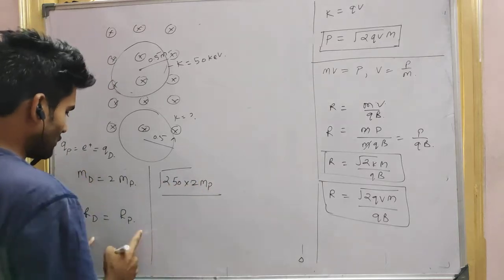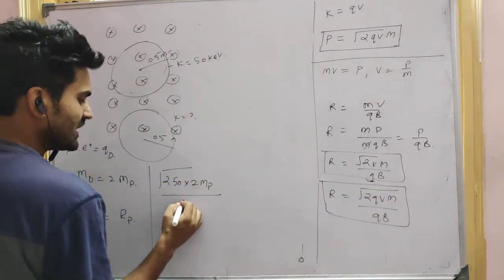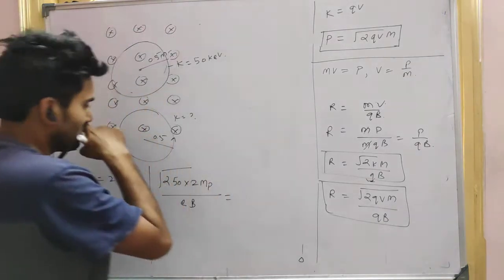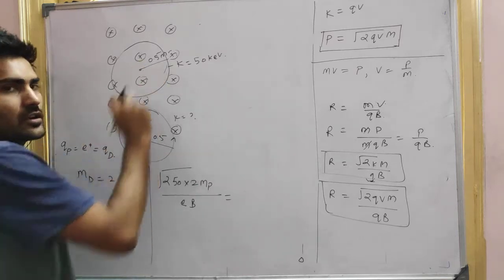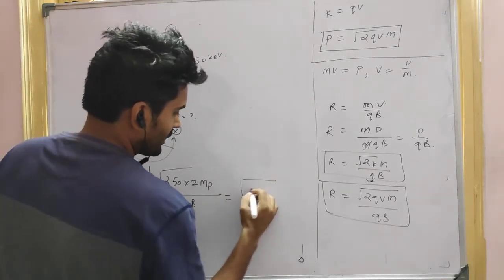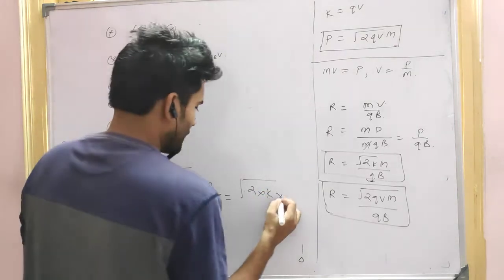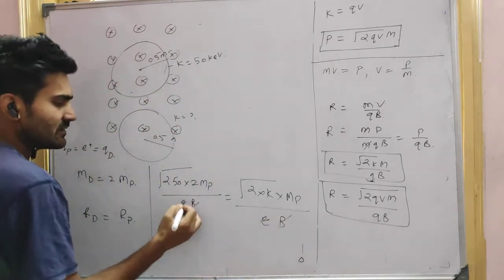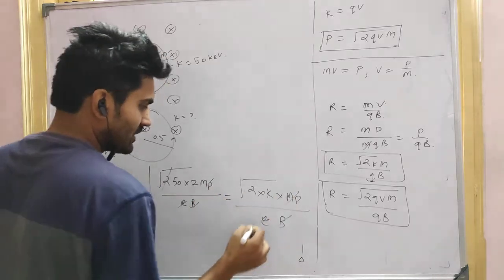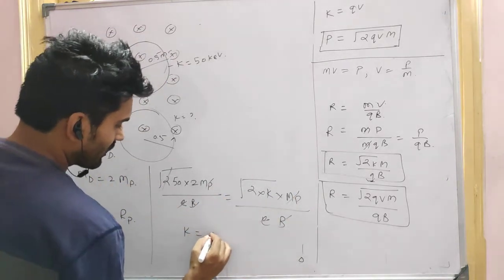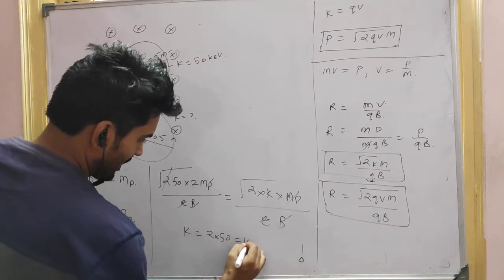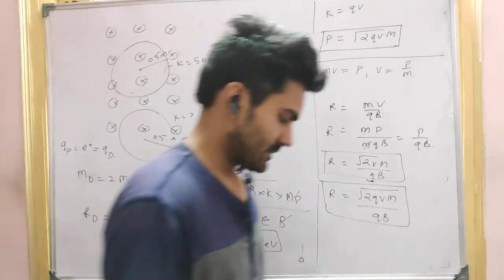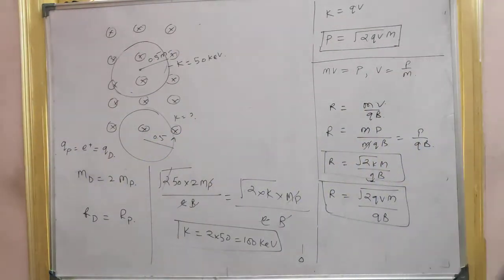So now the charge on the proton, Q, is e. The magnetic field value is B, and the magnetic field is the same for both the deuteron and the proton. So here 2 into the kinetic energy we have to find, into the mass of the proton mp, over the charge e and the field B. e cancels, B cancels, 2 cancels, mp cancels. So K will be equal to 2 into 50, which is 100 keV. I hope it is clear for all of you. Is it clear? Yes.